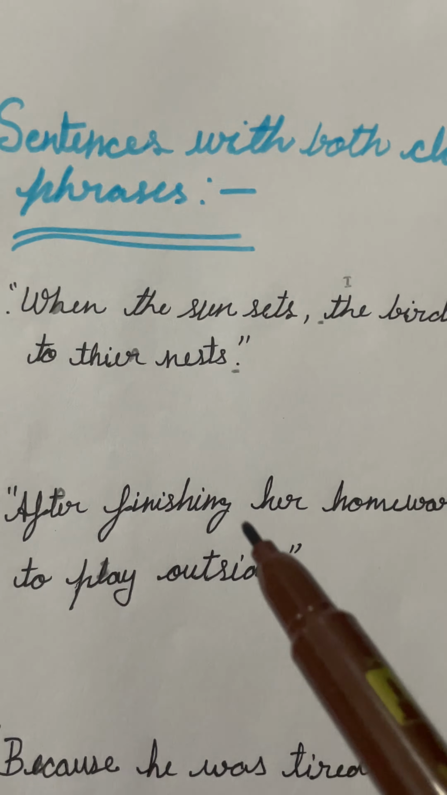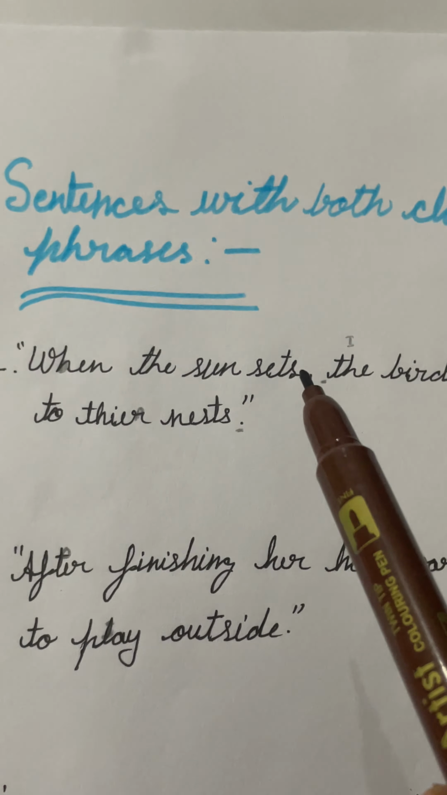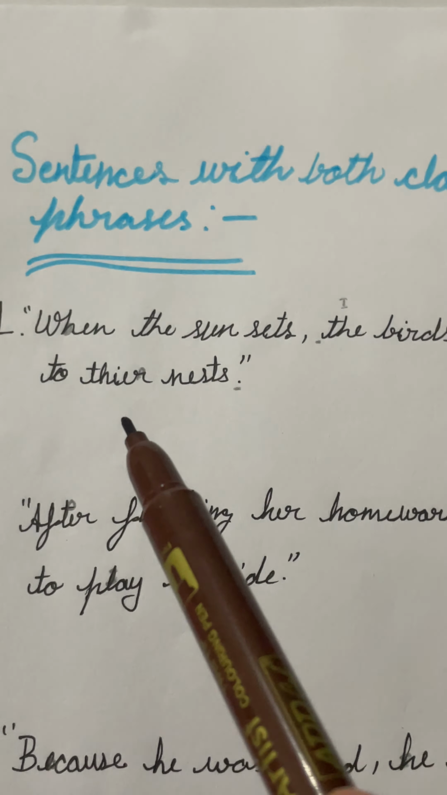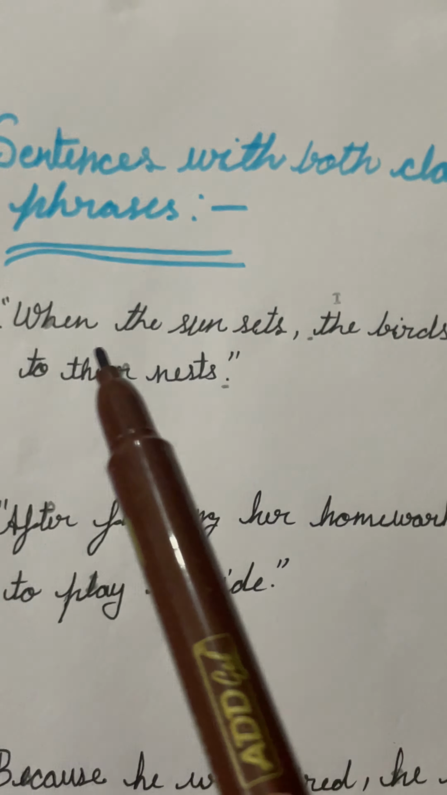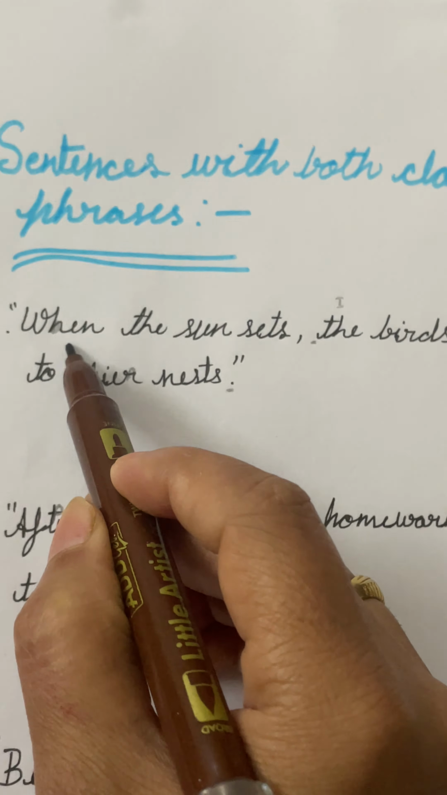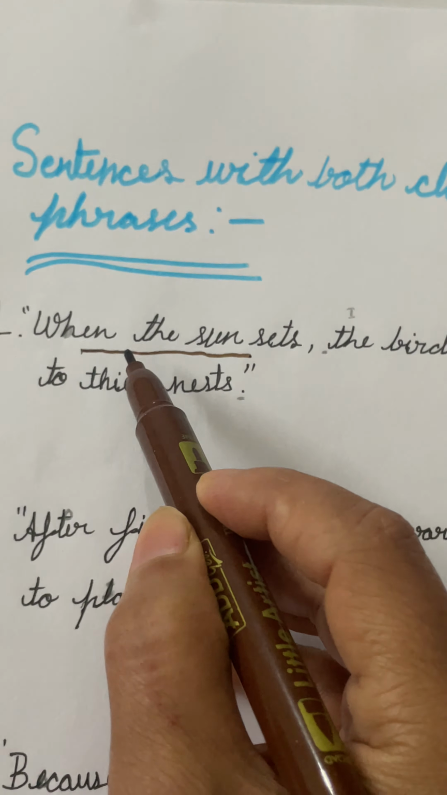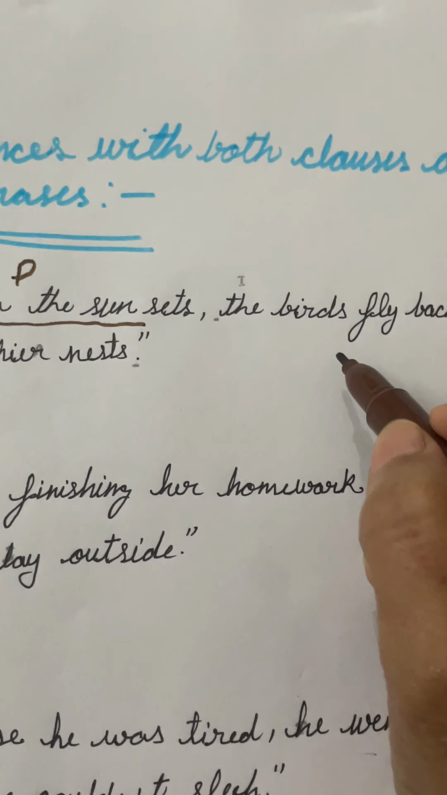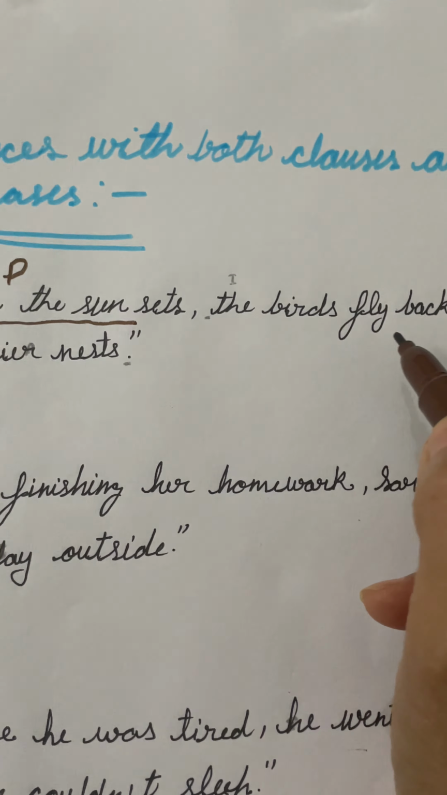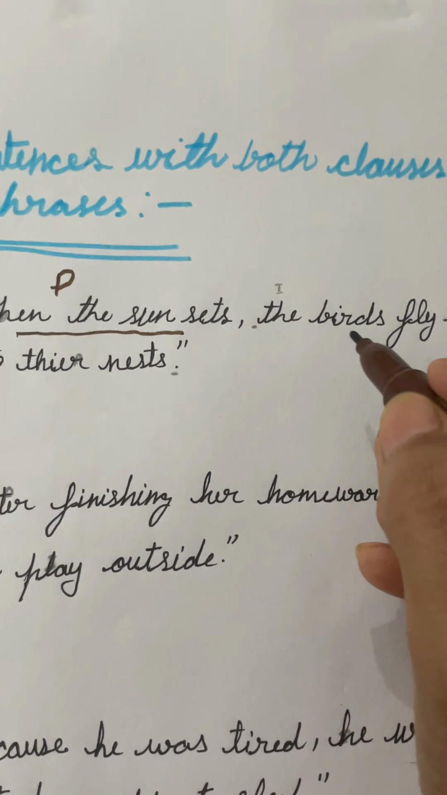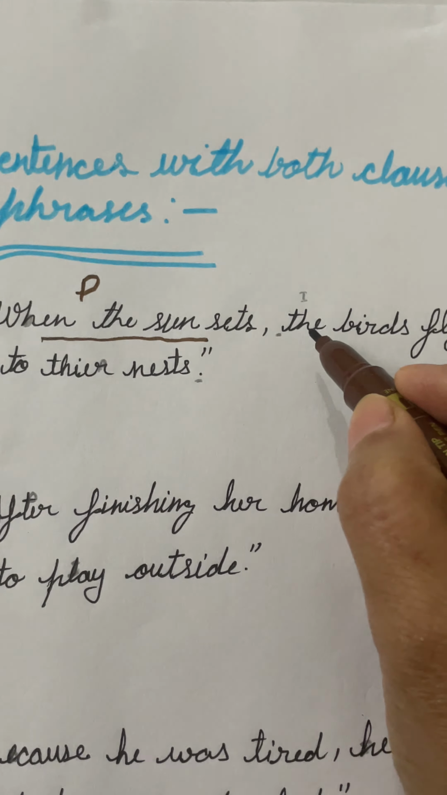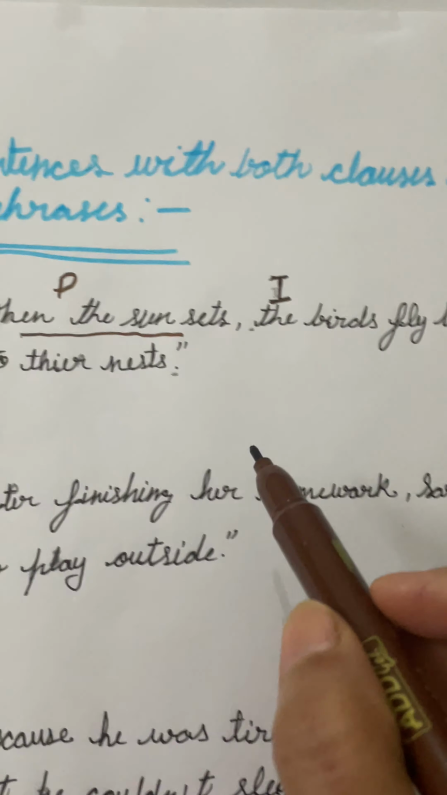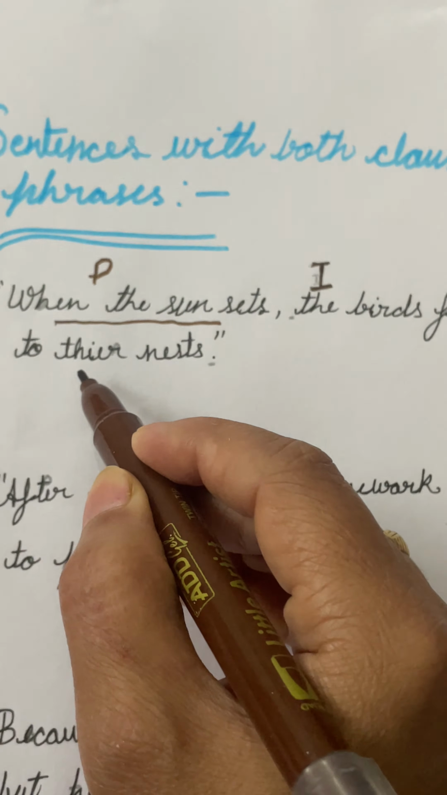Let us find them. When the sun sets, the birds fly back to their nest. So, when the sun sets, it is a phrase which is used in the sentence, and the birds fly back to their nest, it is an independent clause.